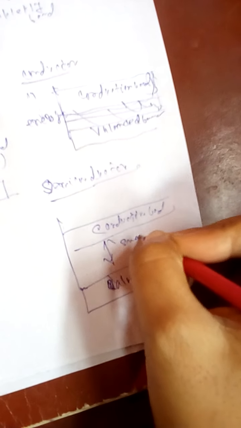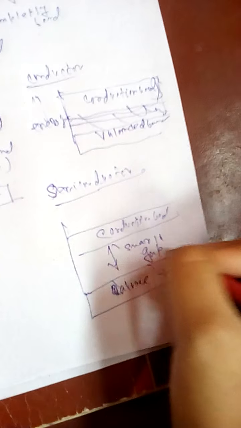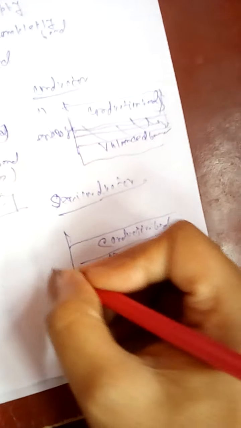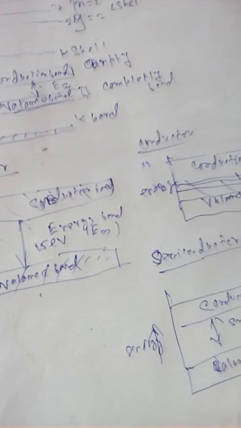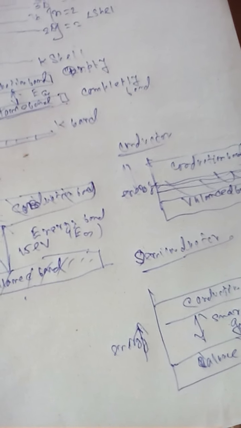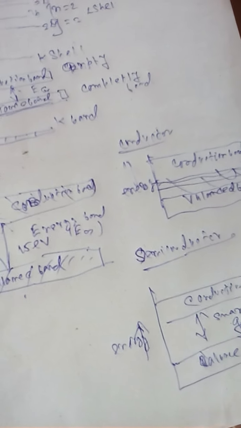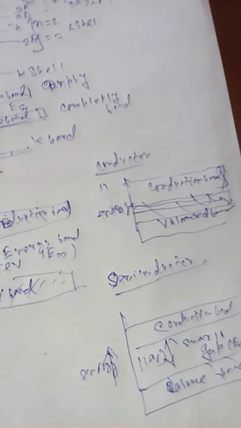Small gap. So in this type of semiconductor, the materials in which the conduction band and valence band are separated by a very small energy gap. This energy gap is about 1 electron volt, and this is called a semiconductor.